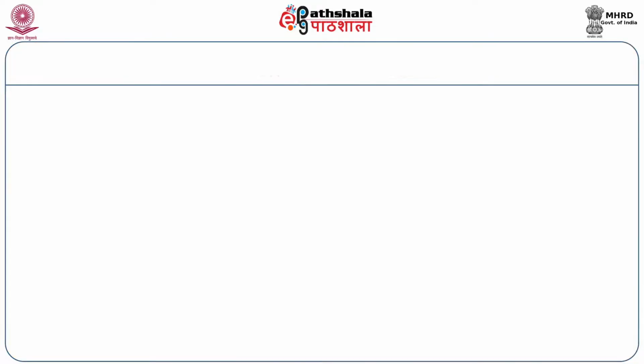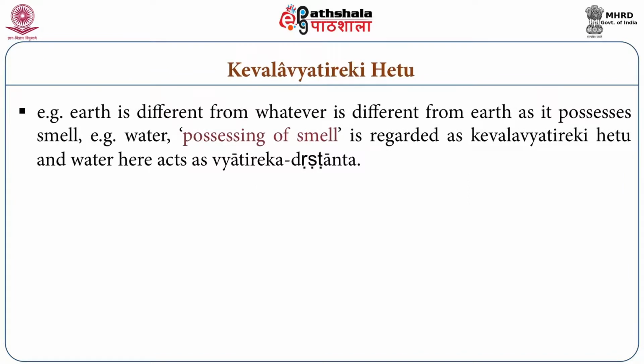Wherever there is absence of sadhya, there is absence of hetu, is the anvay. Hence when both these entities are available, that is known as anvay vyatirek hetu. Let us try to understand keval vyatirek hetu with the help of an example: earth is different from whatever is different from earth, as it possesses smell, and the drishtant is given as water.